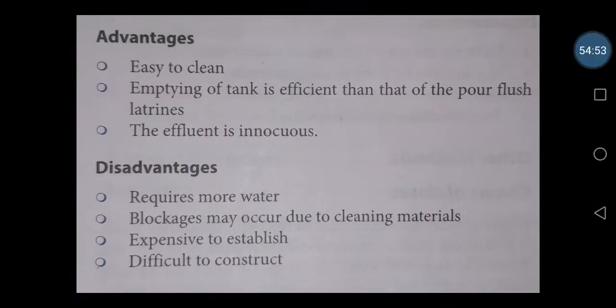So the advantages are also given. It is easy to clean. Emptying of the tank is more efficient than that of a pour flush latrine. The effluent is innocuous. The disadvantages are it requires more water. Blockages may occur due to cleaning materials, as I have told. Any such type of cleaning material can make it blocked. It is expensive to establish, and it is difficult to construct. So these are some of the disadvantages.